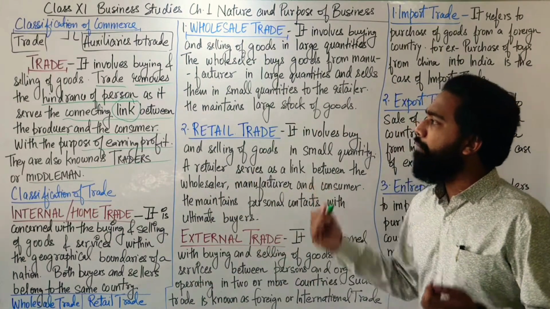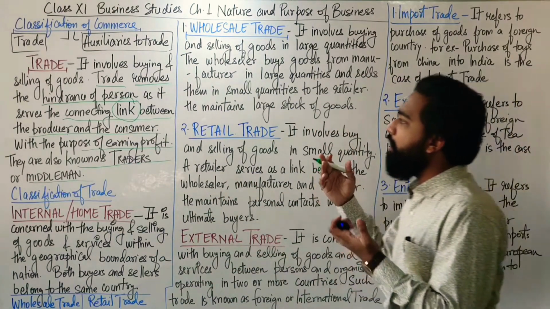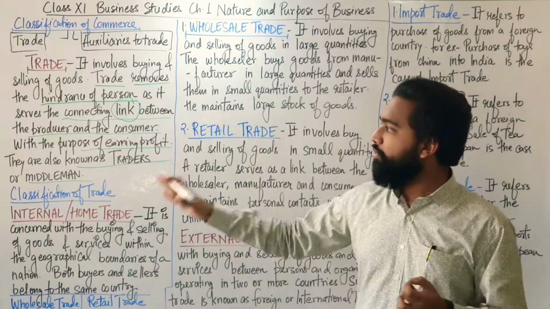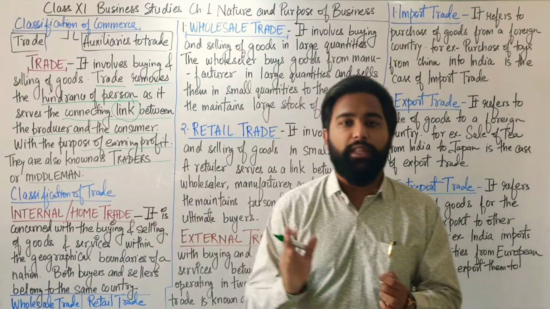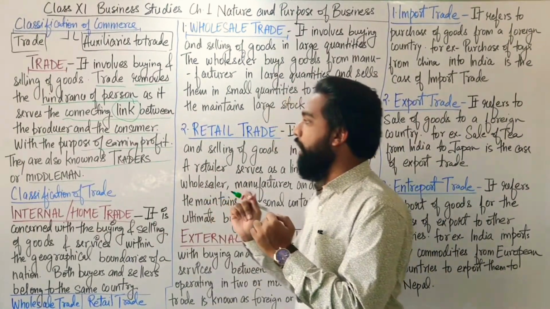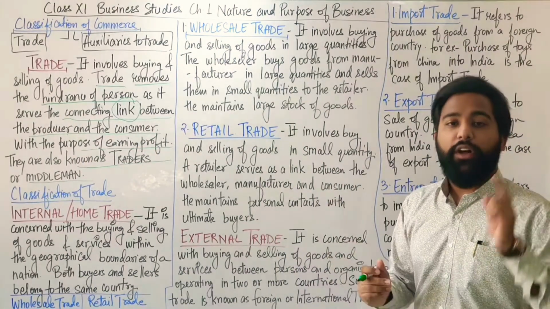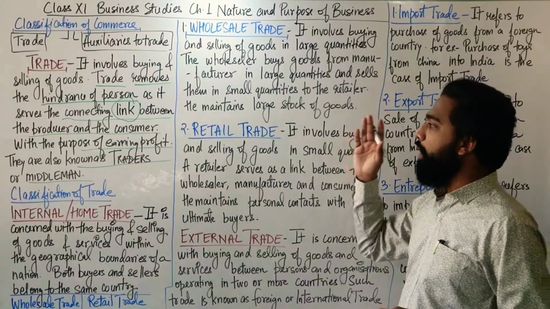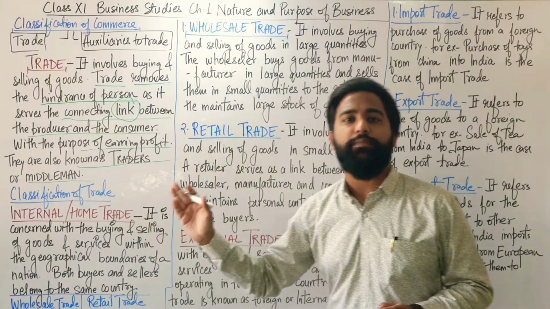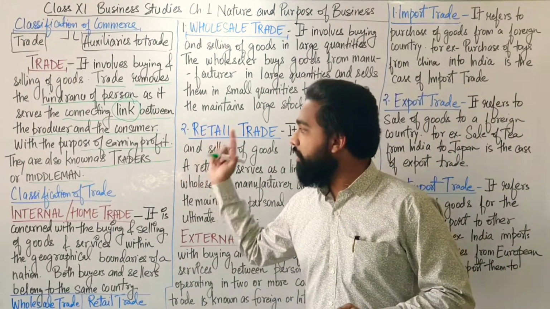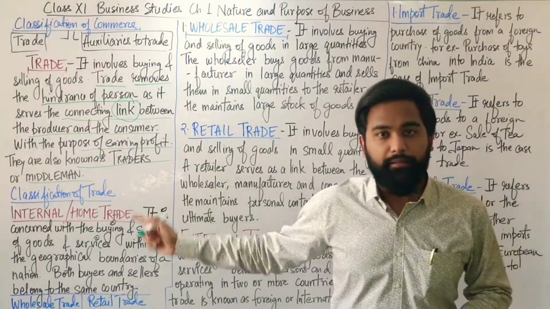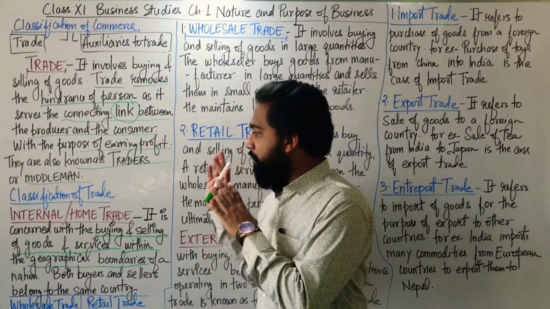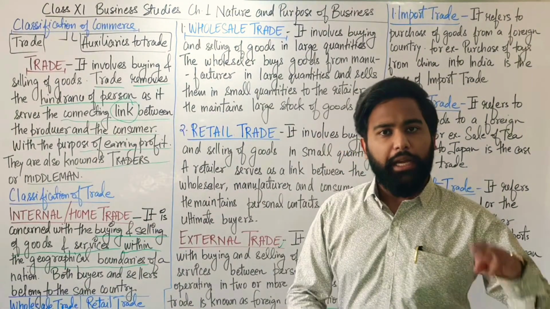Trade involves buying and selling of goods. Trade removes the hindrance of person, as it serves as the connecting link between the producer and the consumer, with the purpose of earning profit. And those people who are the connecting link between the producer and consumer are known as traders or middlemen. Is that clear? Okay. Now students, the trade can be classified into two components.